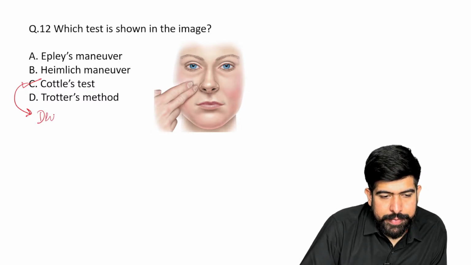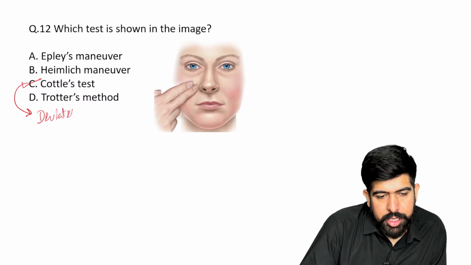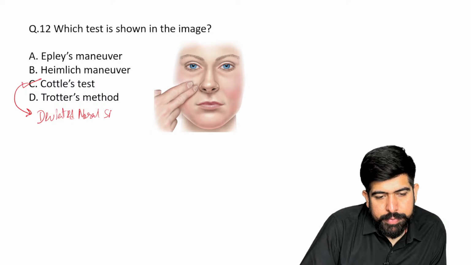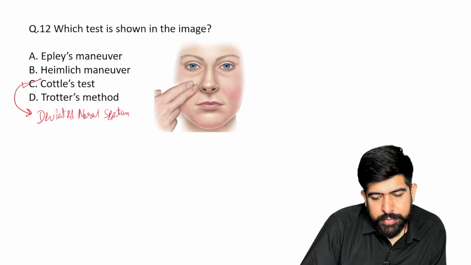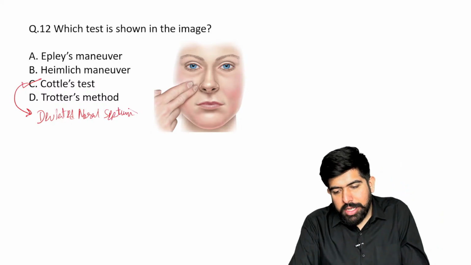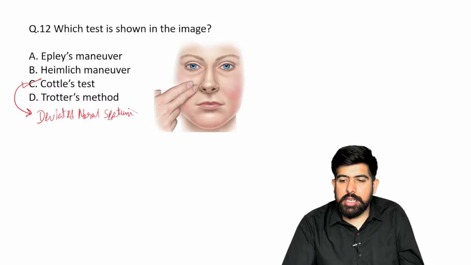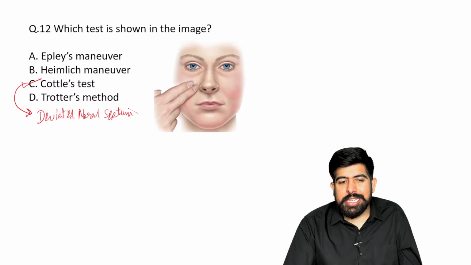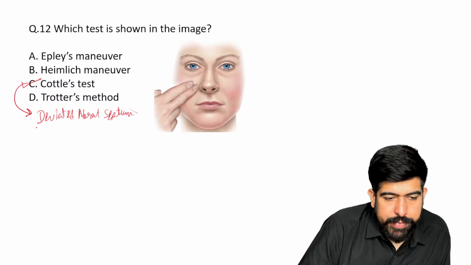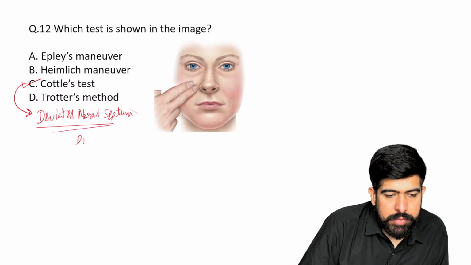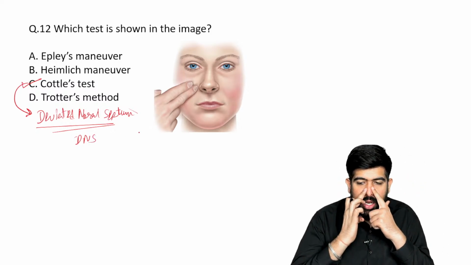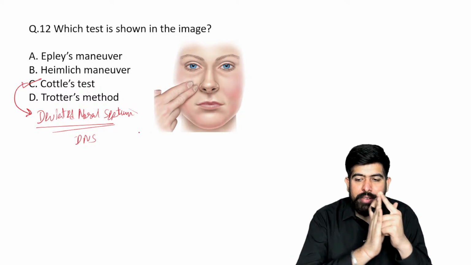Write it down, guys. Deviated nasal septum. Yes, of course, nasal blockage will be there. I can understand it will be seen. Mostly we are doing this in DNS.